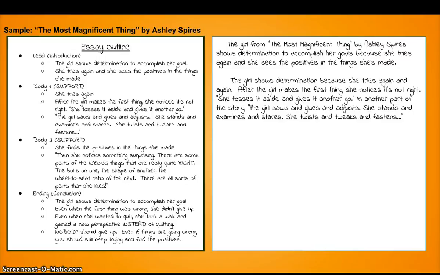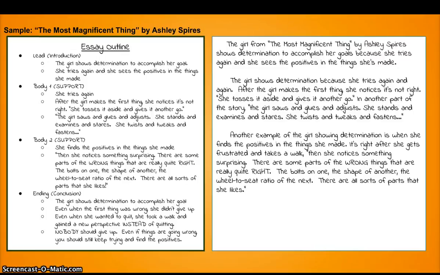Okay, after the first body paragraph, I do body 2, my second reason. Another example of the girl showing determination is when she finds the positives in the things she made. It's right after she gets frustrated and takes a walk. Then she notices something surprising. There are some parts of the wrong things that are really quite right. The bolts on one, the shape of another, the wheel-to-seat ratio of the next. There are all sorts of parts that she likes.